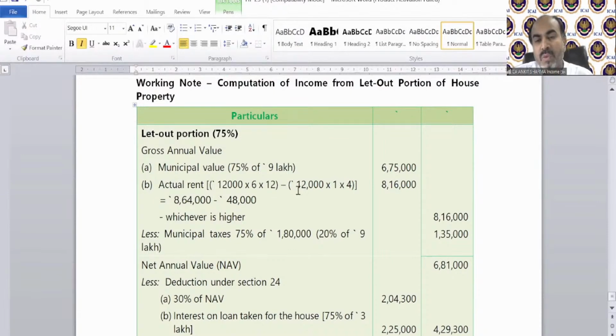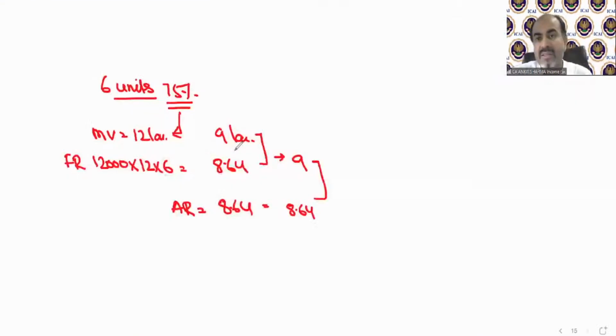That is 12,000 into 6 into 12, 8,64,000, and 1 month vacancy. So that will be 6.75. Okay, I missed it. 9 lakh was the total municipal value, so that is going to change. It's 6.75, just wait. So that was 9 lakh municipal, 6.75 lakhs.